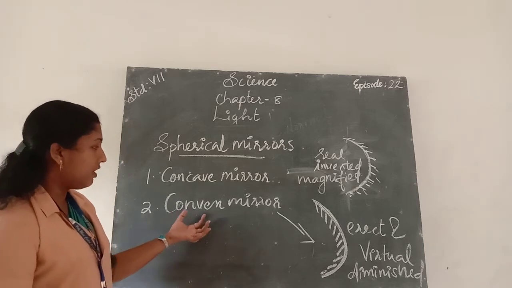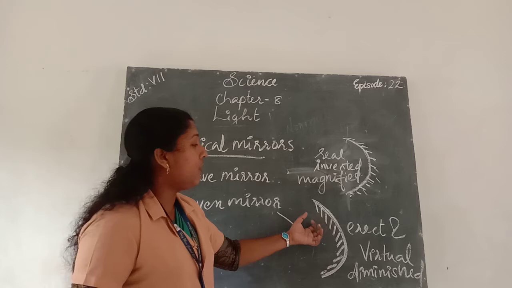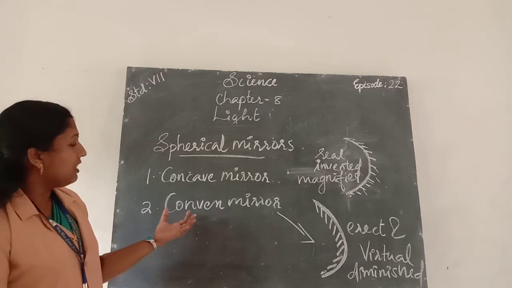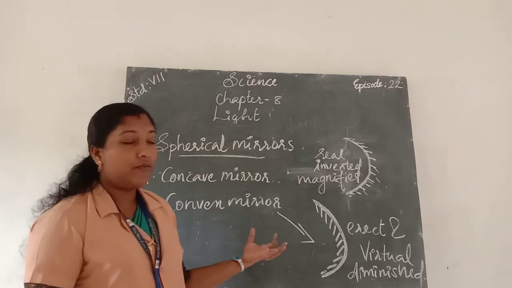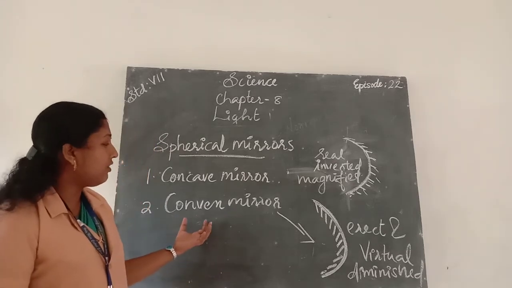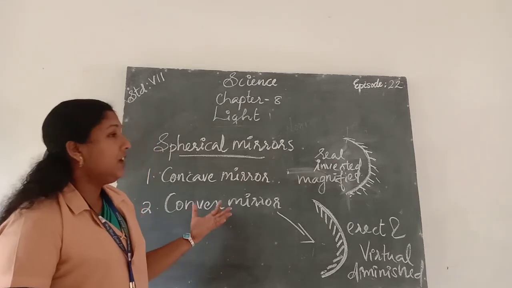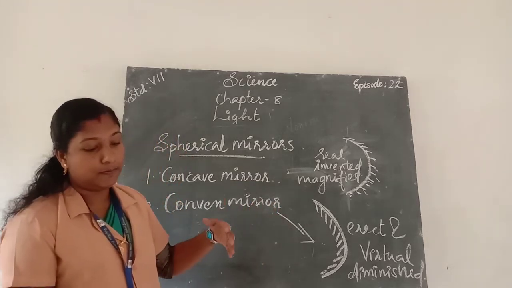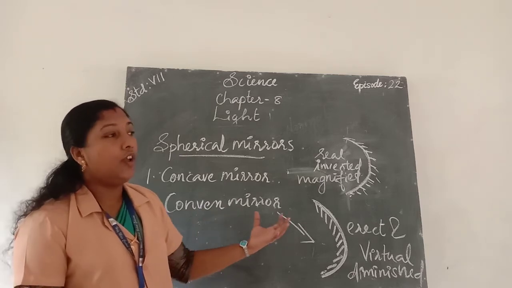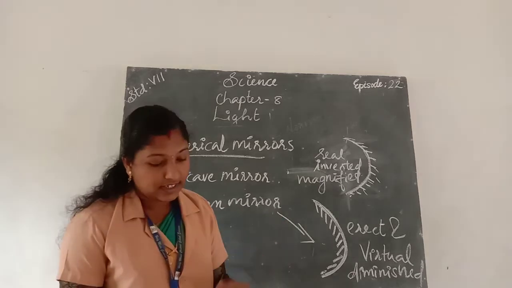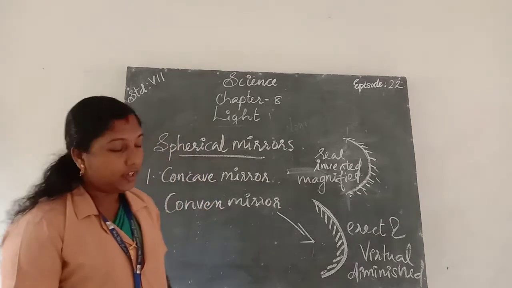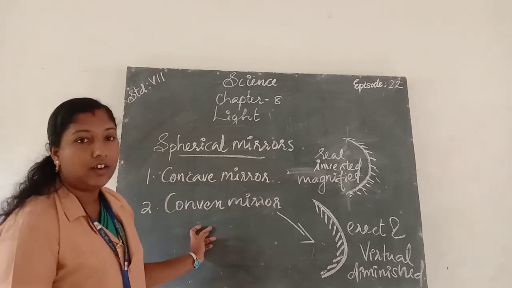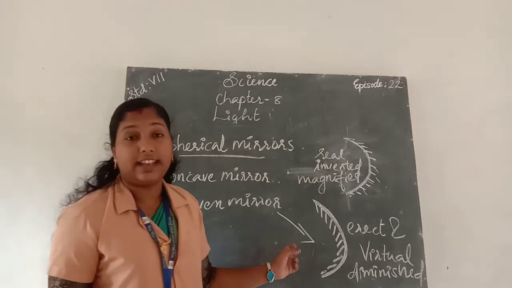So once again about the convex mirror. The image formed by a convex mirror is erect and virtual, and also diminished. That's why convex mirrors are used in vehicles. It is very helpful for the drivers because the convex mirror gives the images spread over a large area. Okay, did you understand about the two spherical mirrors, the concave mirror and the convex mirror? Next we are going to learn about lenses.